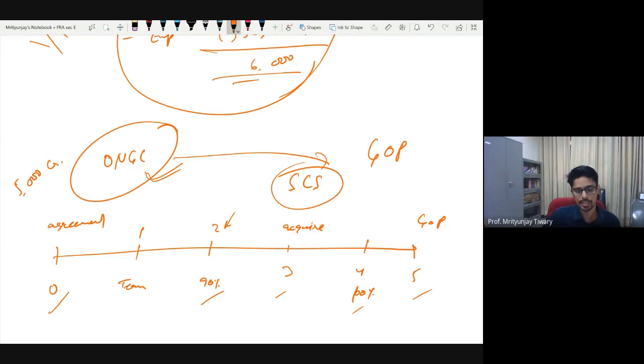But to complete the remaining 10%, you need a special equipment. On day 3, you acquired that special equipment. On day 4, you finish the remaining 10%, and that's how the entire 100% of the work is done. On day 5, let's say the government of Philippines paid you the money. My question is, on which date did the revenue happen for this business?